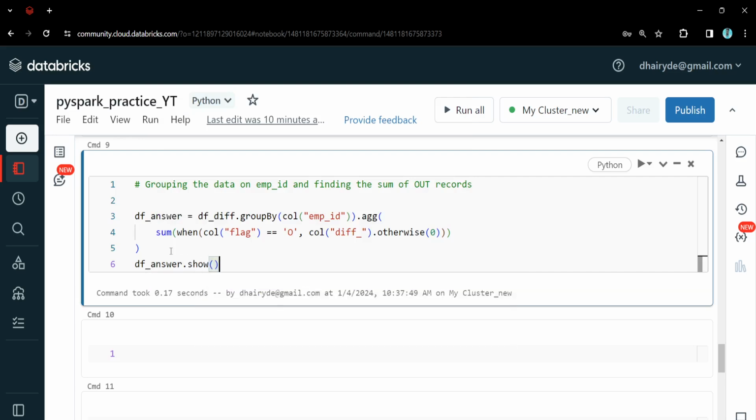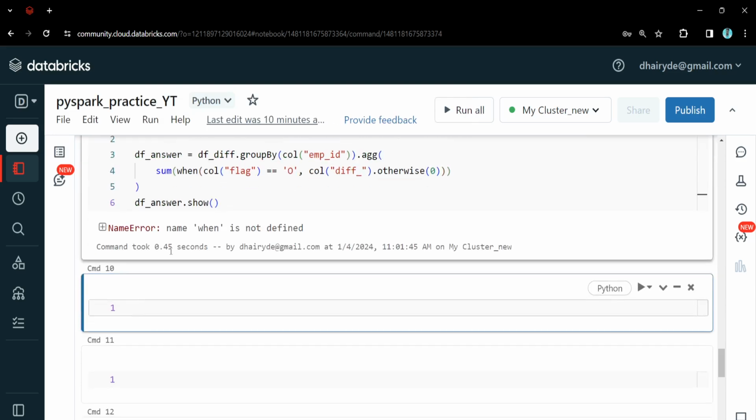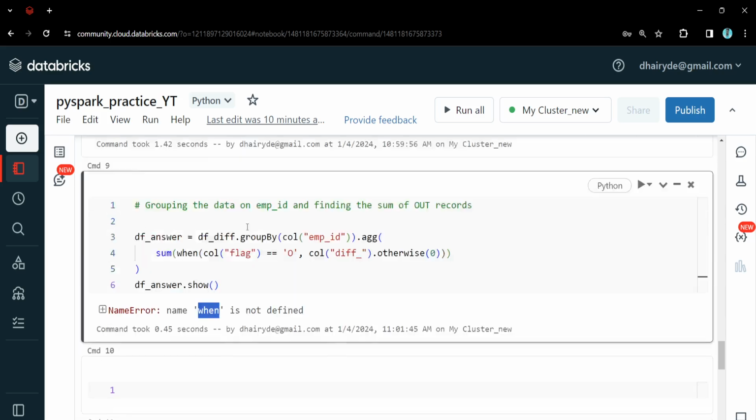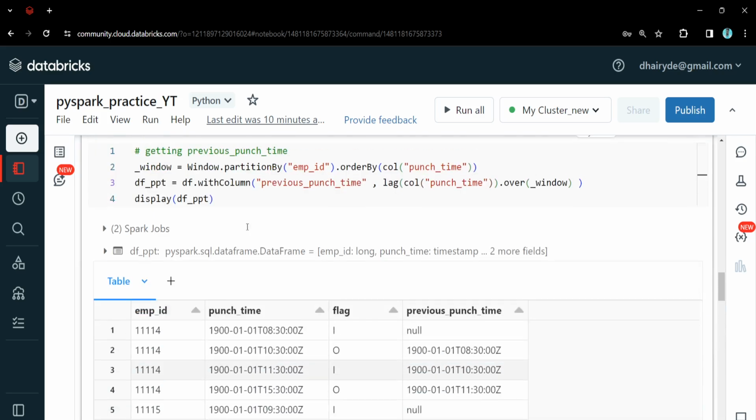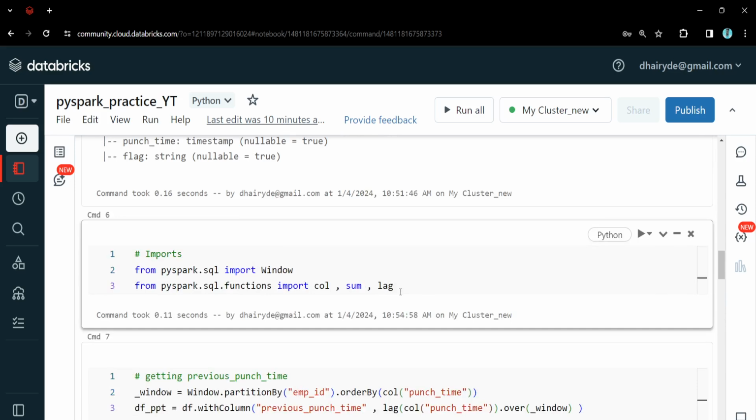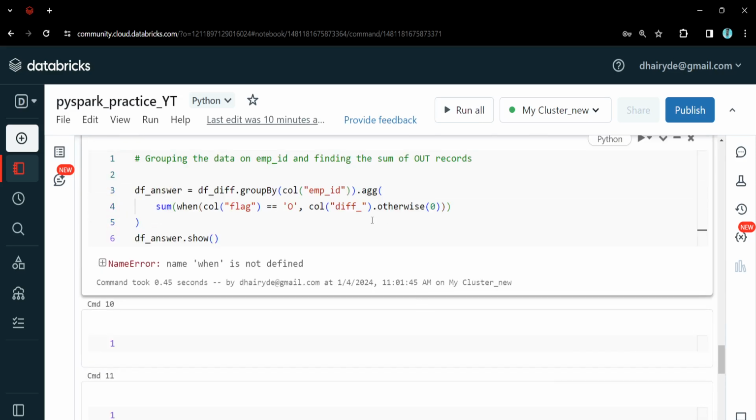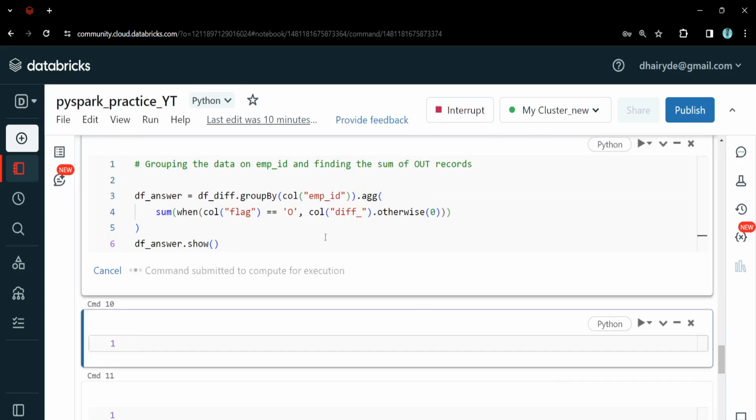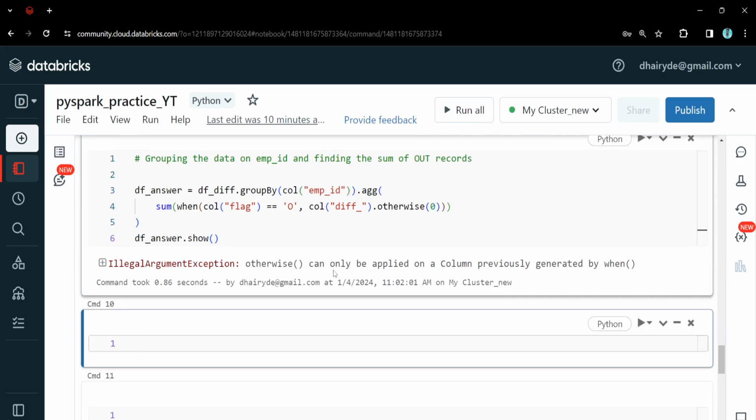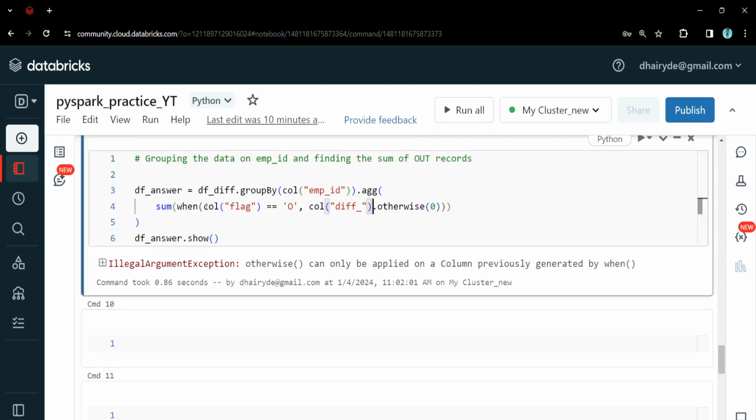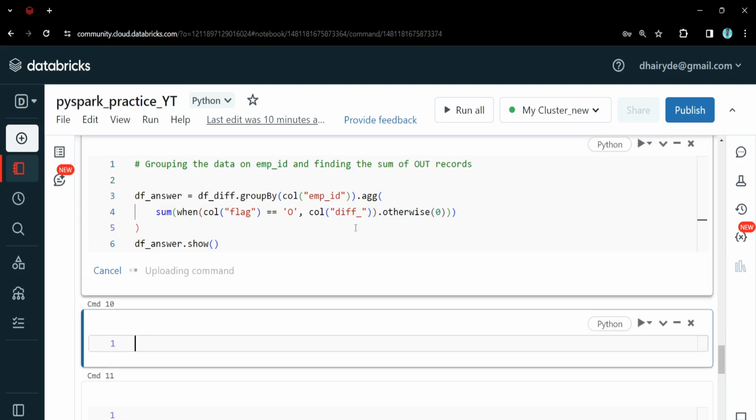Dot show. Okay, if you see, we have not imported when, that's why we are getting this error. So let me import it here. So when, let's run this and again run this. Okay, otherwise can only be applied on a column. Okay, I have not closed the bracket, I think. Yeah, I have not closed the bracket. Let me run it again.